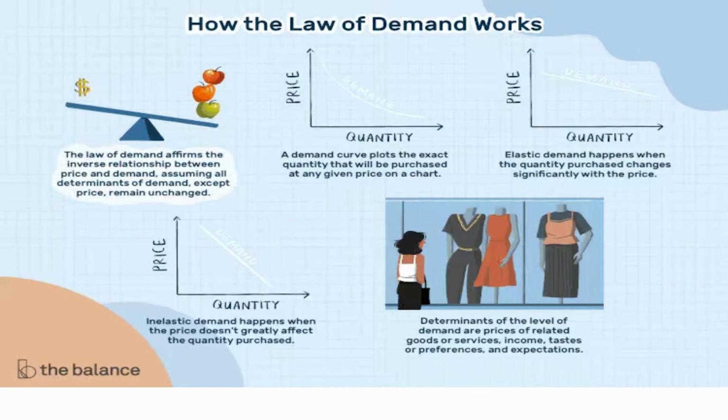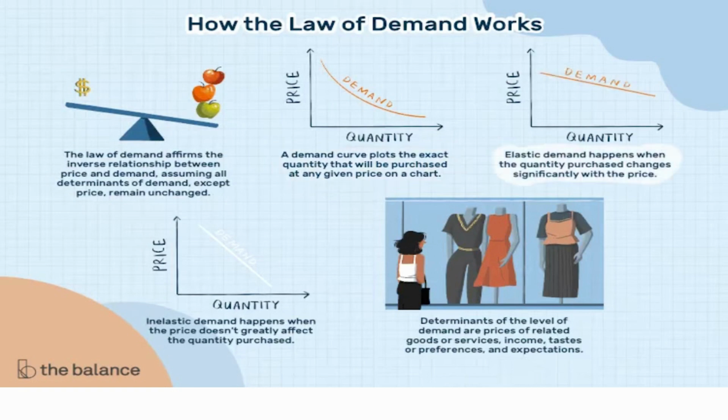The law of demand holds true assuming all determinants of demand except price remain unchanged. The determinants of demand can be anything related to goods, service, income, taste, preference, or even expectations. There are two kinds of demand: elastic demand and inelastic demand. In elastic demand, the quantity is significantly affected by the price. In contrast, in an inelastic demand, the price doesn't much affect the quantity purchased. Let's go through the video.